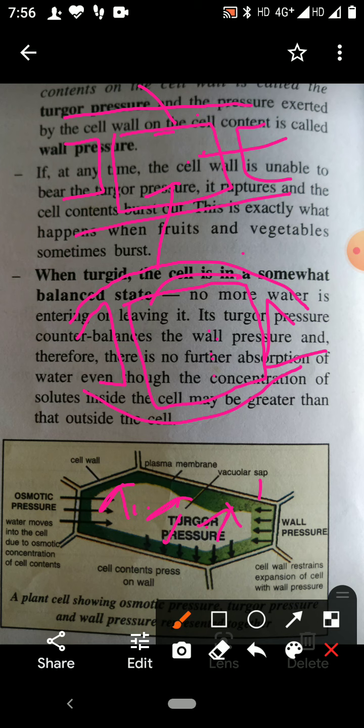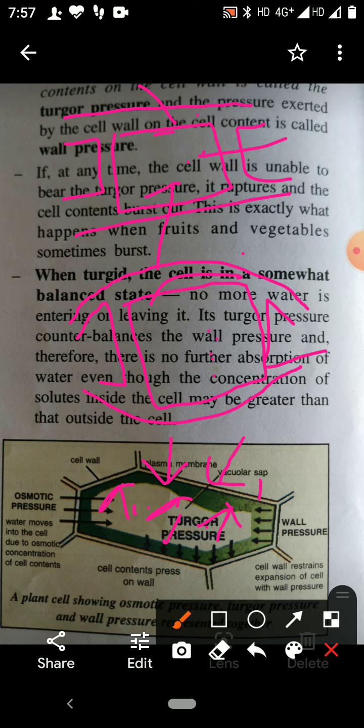The pressure by the cell content on the cell wall, and the pressure of the cell wall on the cell content, counterbalance. Therefore, there is no further absorption of water, no further movement of water into the cell.